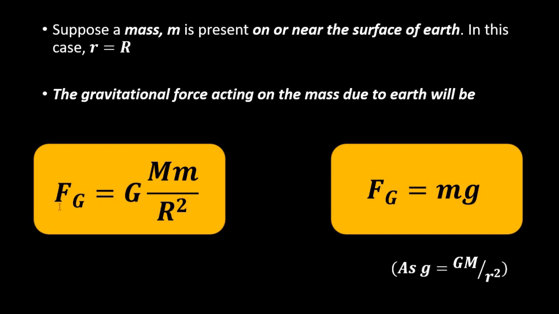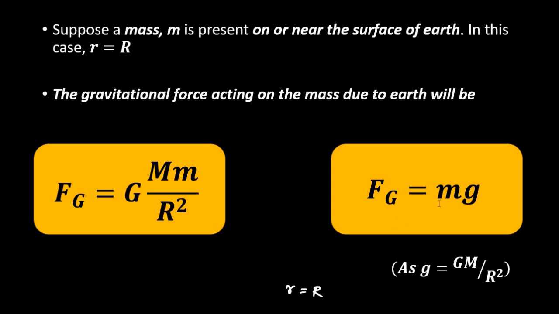So we can write this Fg equal to G M m by R square as Fg equal to m into small g, because acceleration due to gravity small g is equal to GM by R square, where r is equal to capital R. This is the acceleration due to gravity. So Fg is equal to mg.